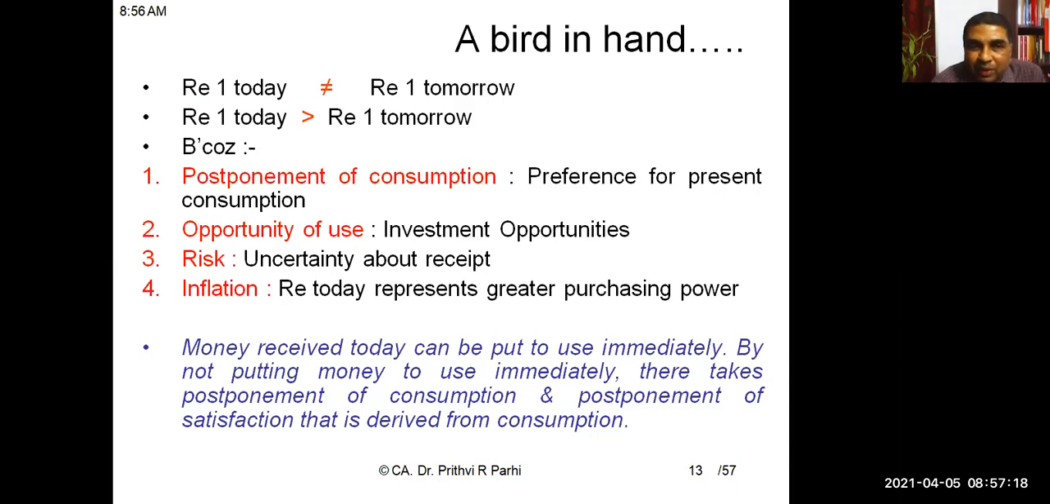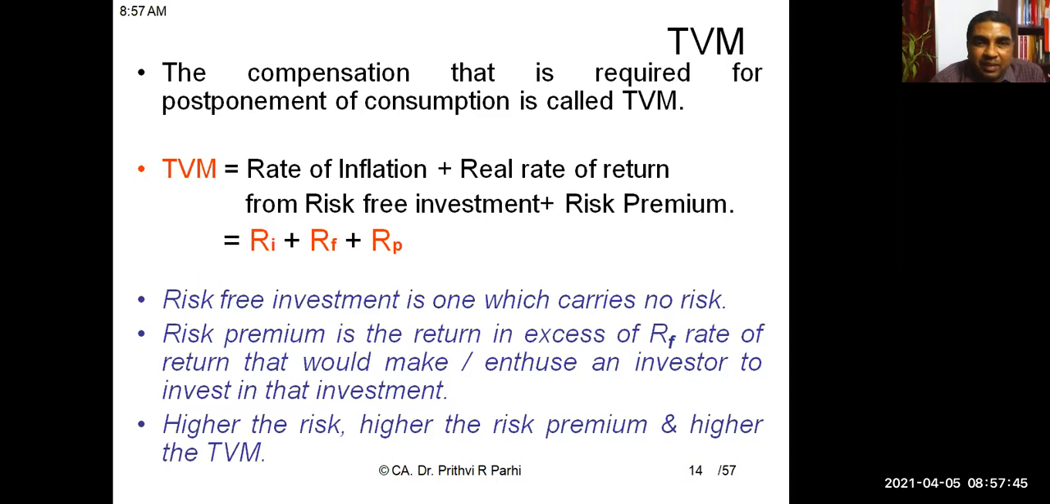Why does this happen? Why is today's value of money more? This is because if someone is paying you, the other person who is paying you is postponing his consumption. He is losing an opportunity of use. He is taking a risk, and he is also facing the inflation risk. Because of this, the person needs a compensation, and the value of compensation is called time value of money, right?